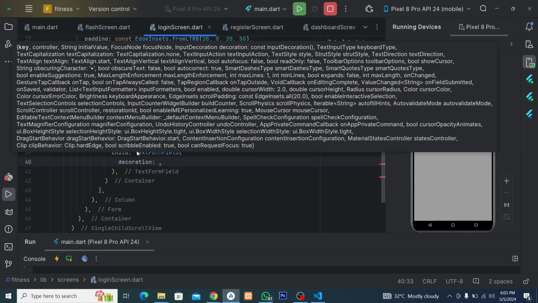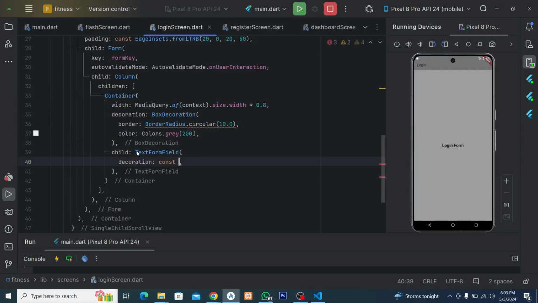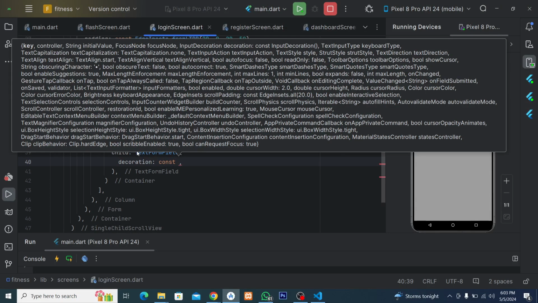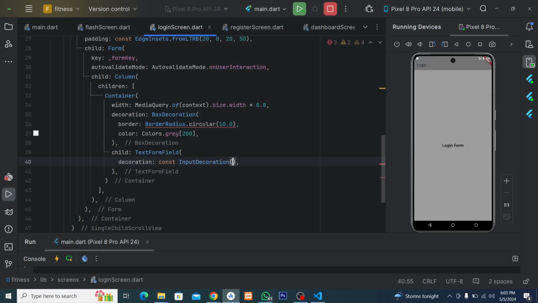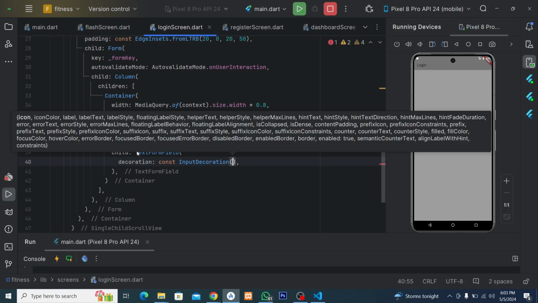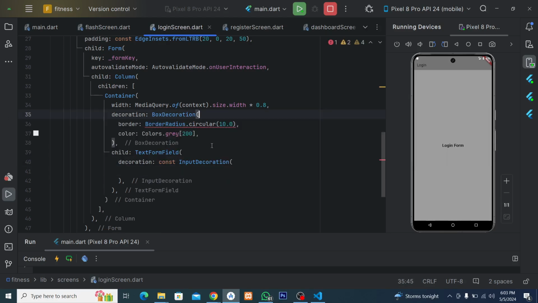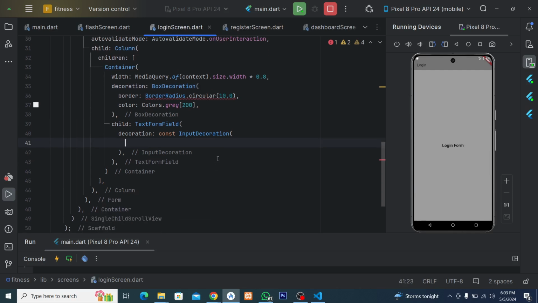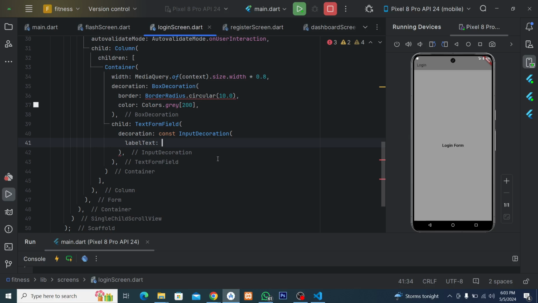The decoration is going to be, let's use const, of type input decoration. Inside this input decoration we now specify all the remaining items. First we are going to have label text. The label text is going to be email, something like this.